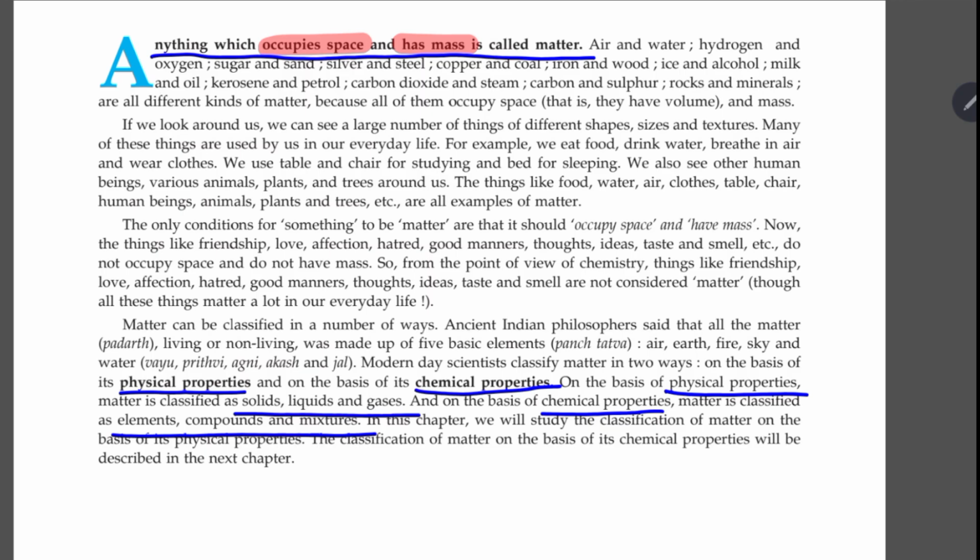Based on its properties, it can be classified as physical properties and chemical properties. Physical properties means its existence. It can exist as solids, liquids, and gases. And chemical properties means its behavior. That is, it can be classified as elements, compounds, and mixtures.